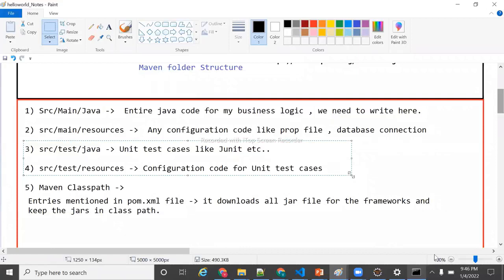But while packaging, if you tell -DskipTests=true, something like we have a command here, if you write that command, it will skip the test cases. That's the intention of writing in src/test/java only. If you write in a separate folder, then only it will take care. If you write in src/main/java, it will not skip, right? Yeah. Okay, got it.